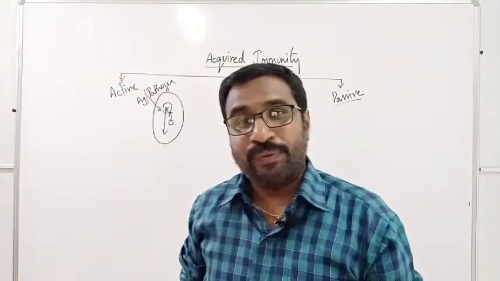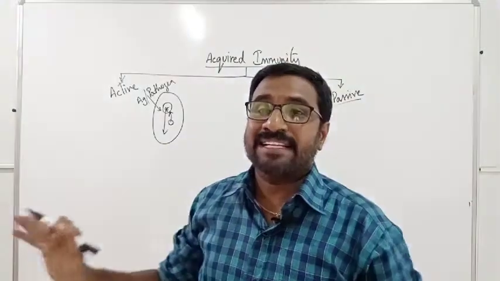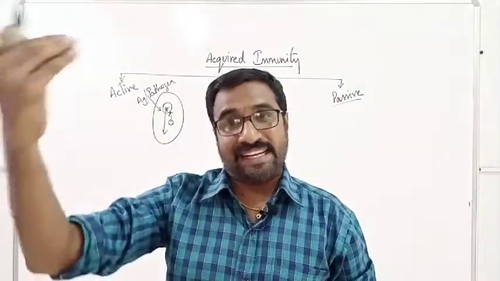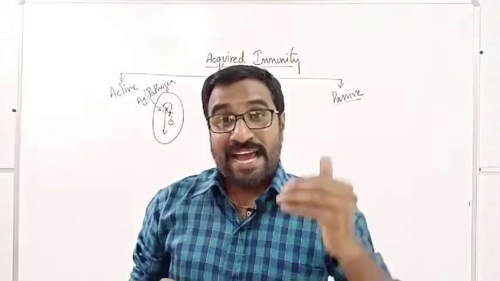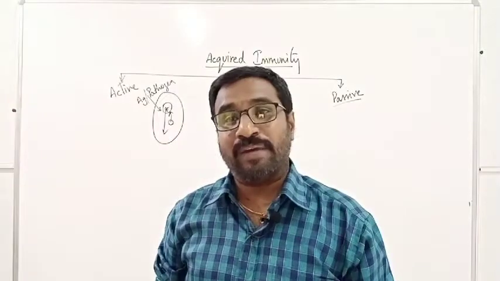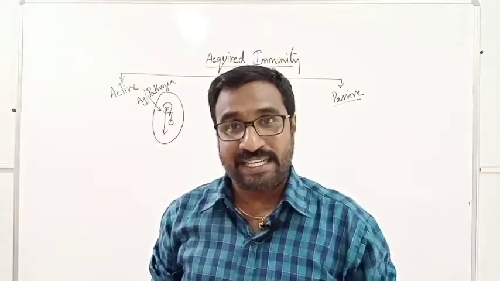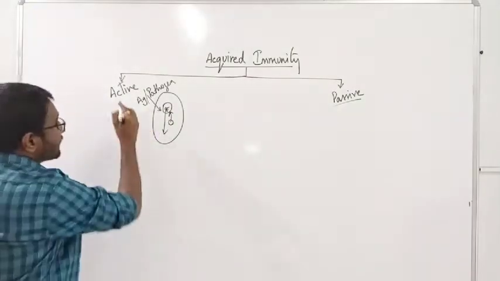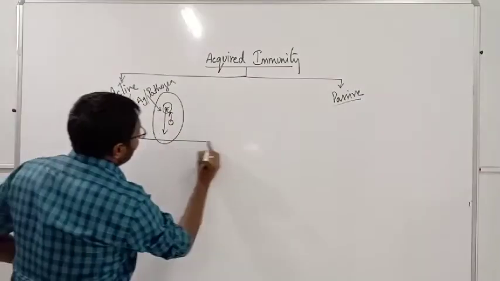We are active, so it is called active immunity. What is the meaning of active immunity? Whenever any antigen enters into our body and our immune system is alert and active to suppress that particular microorganism or disease causing agent, it is called active immunity. This active immunity is again of two types.